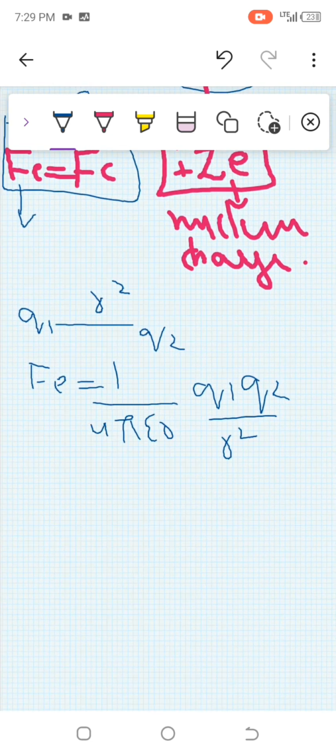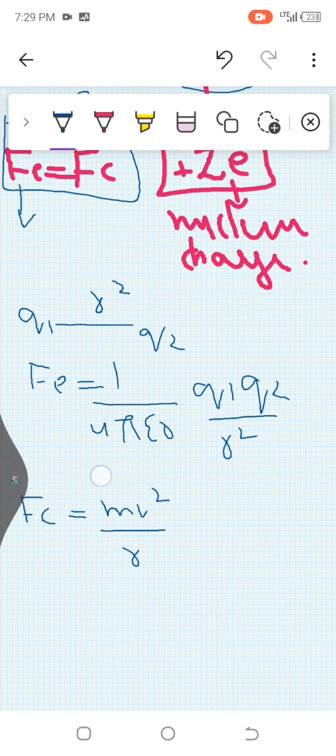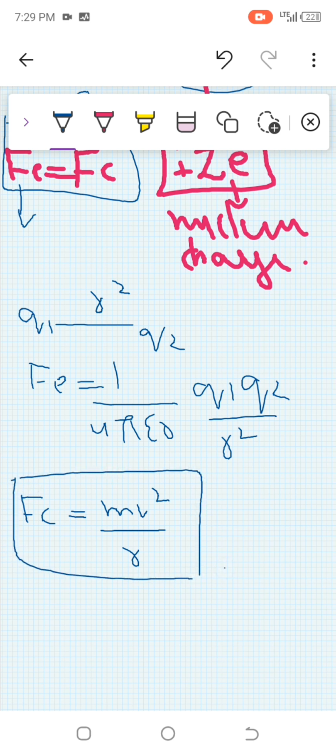And we know that the centripetal force is Fc equal to mv squared over r.